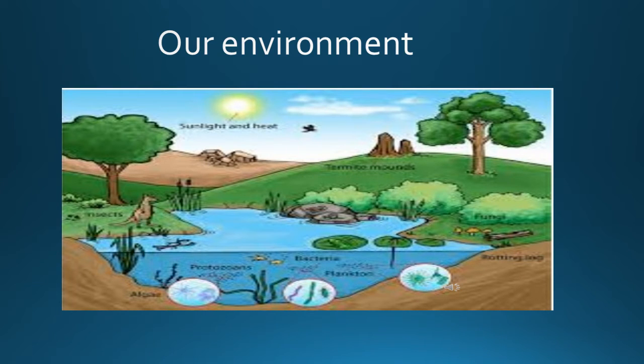My dear children, we see many things such as plants, animals, water, land, sun, cloud, trees, animals, birds, insects, etc. around us. So all these things interact with each other. That is, these things influence each other. All these things and their interactions form an entity called the environment. The environment differs from place to place.